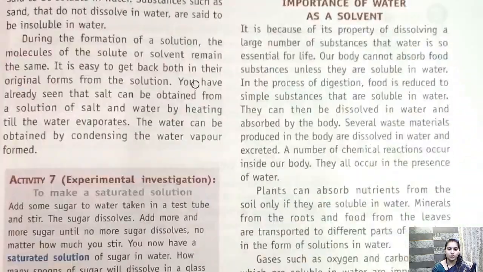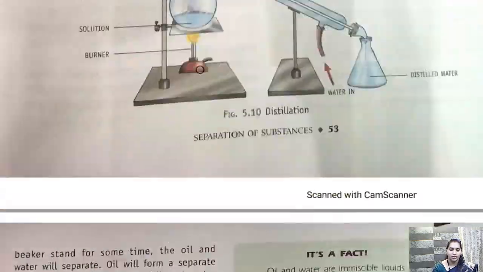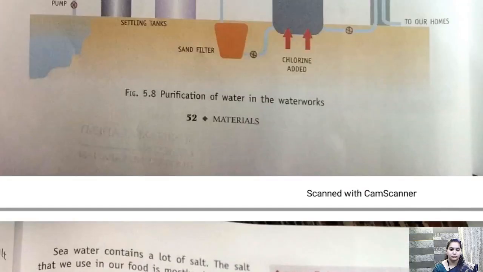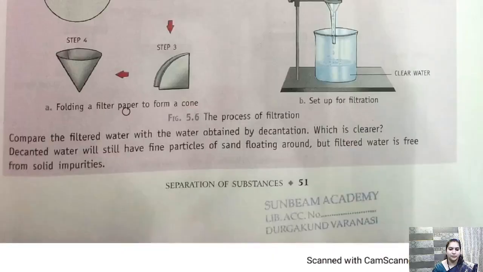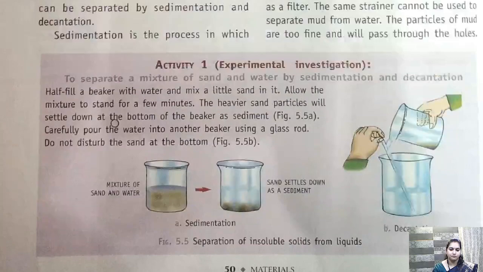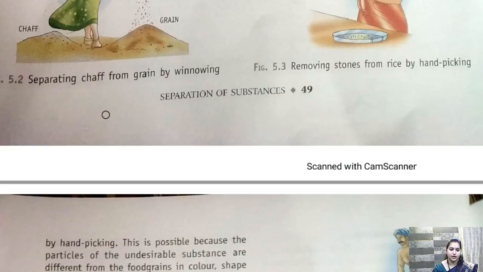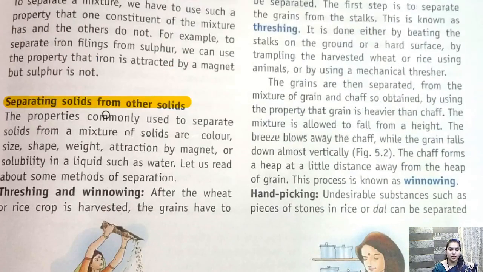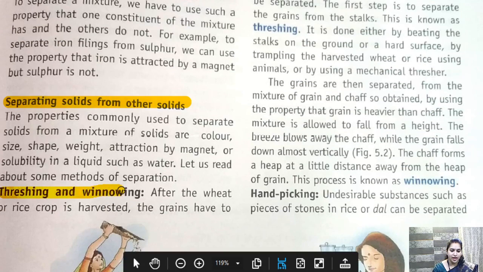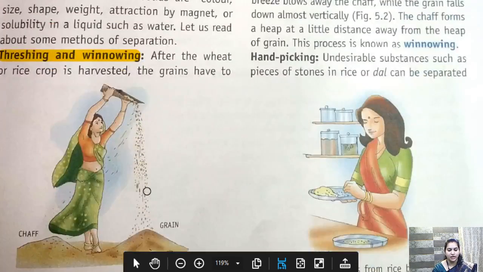So we'll go to the text again, open that page. Page number 49, separating solids from other solids. First is threshing and winnowing. So threshing and winnowing में हम क्या करते हैं?